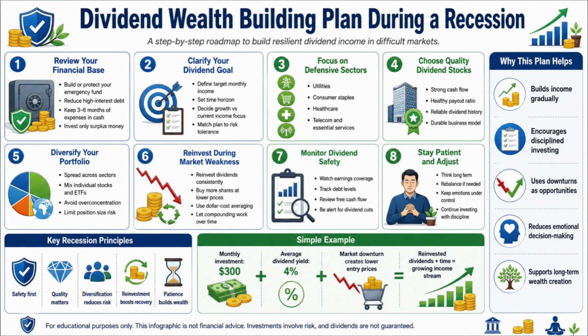Moreover, diversification is very important during uncertain markets. Spread your portfolio across different sectors, mix individual dividend stocks with dividend ETFs, avoid overconcentration, and limit position size risk. This helps reduce the impact if one company or sector performs poorly.